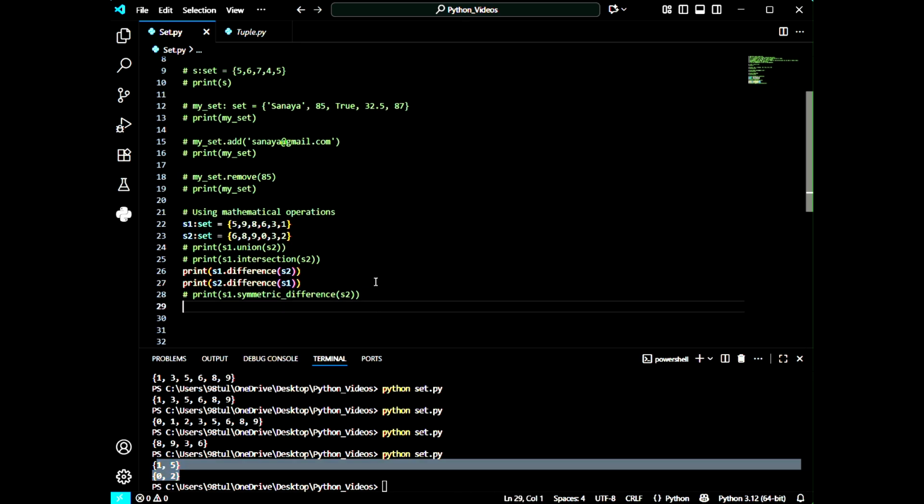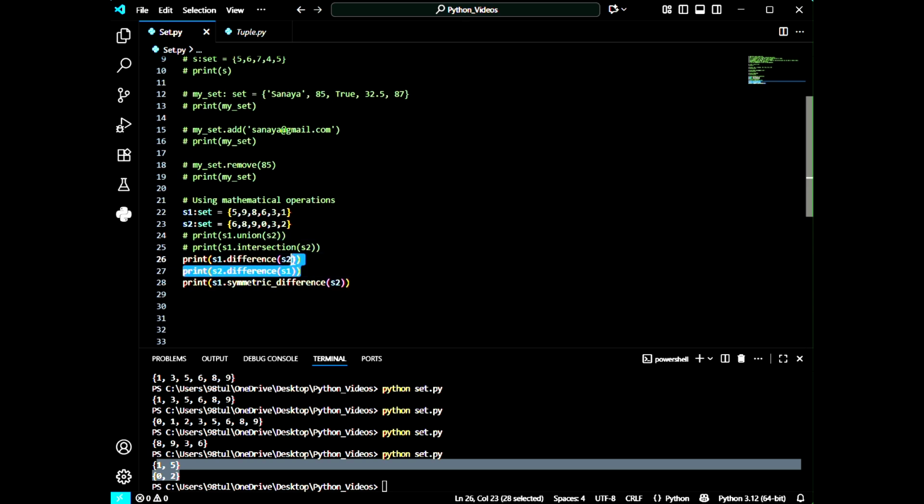Okay. Now let's move to the symmetric difference. First let me comment this line. When we use the symmetric_difference function with the help of the dot operator, it will return the elements present in both S1 and S2 after cancelling the common elements. As I have already said, when we use S1 dot difference S2, it will return the elements left in set S1 after cancelling the common elements.